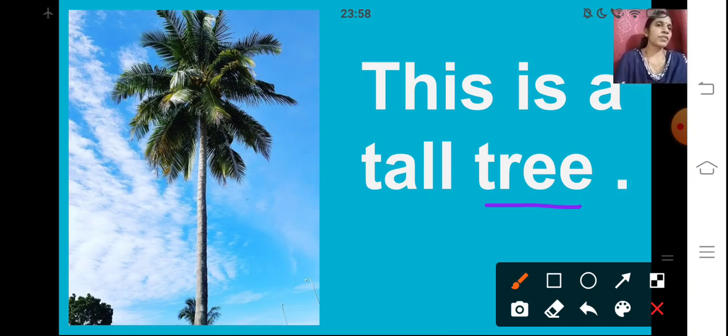It is the name of a thing. Now, what information are you getting about the tree? That it is tall. So again the word tall is describing the tree. So tall is the describing word.